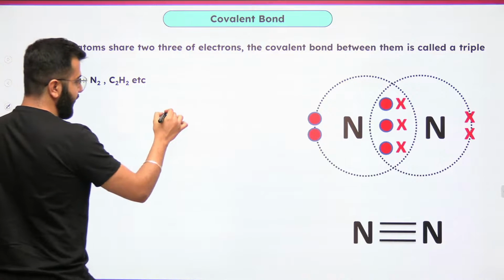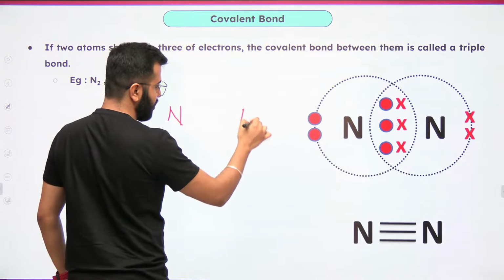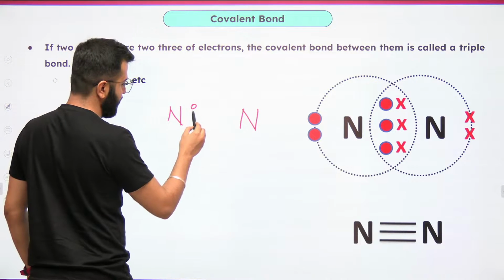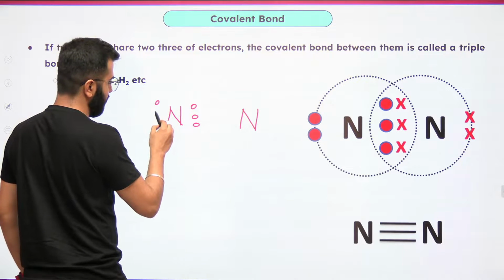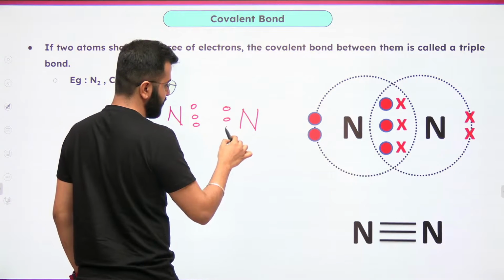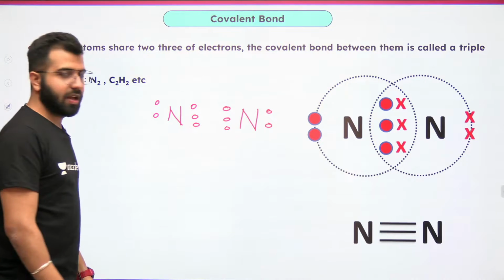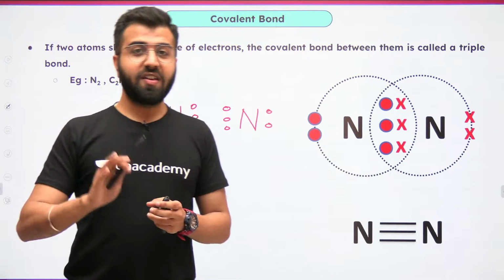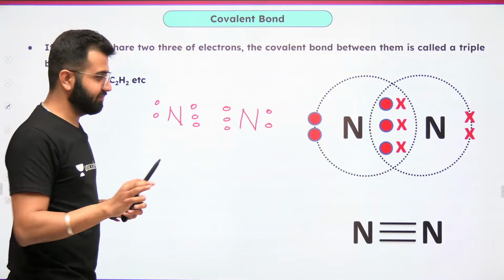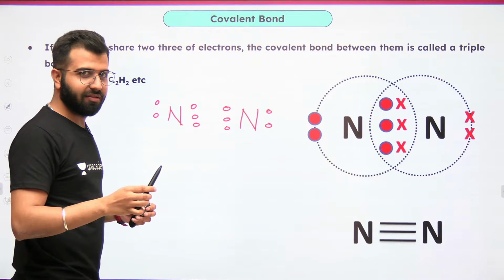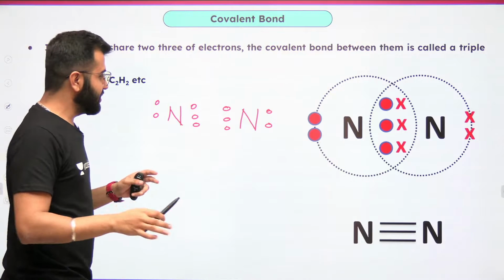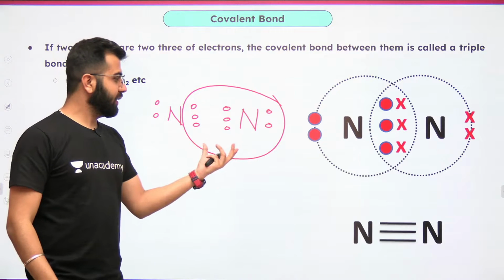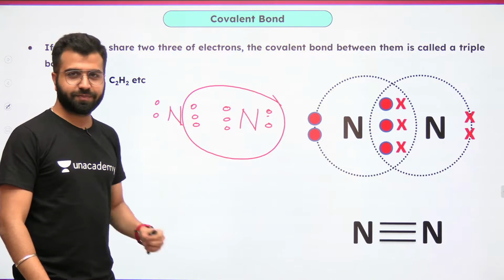Guys, pay attention. Nitrogen. How many electrons does nitrogen have in its valence shell? It's 5. 1, 2, 3, 4, 5. How many electrons does nitrogen require to complete its octet? 5 plus 3, 8. Now, guys, pay attention. Do you see 8? 1, 2, 3, 4, 5, 6, 7, 8.